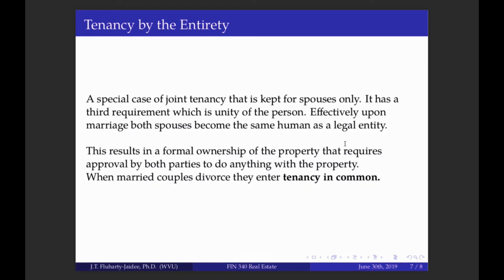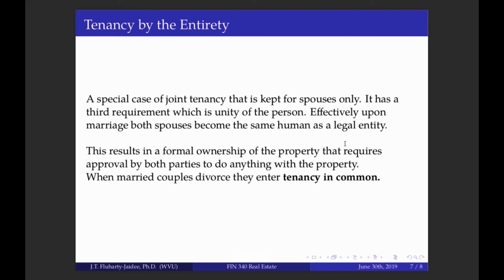Tenancy by the entirety is the case for spouses only, okay, for joint tenantship, which requires unity of the person. So unity of the person is just a fancy way of saying they are in fact married. So when you become married, you become one single legal person. Okay, so when you become married, you are a single legal entity. You activate unity of the person, and therefore joint tenancy becomes tenancy by the entirety.